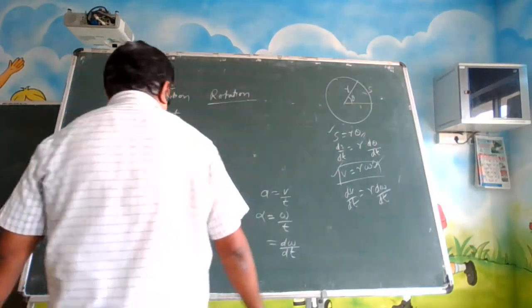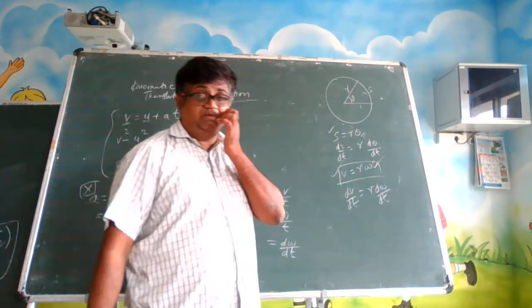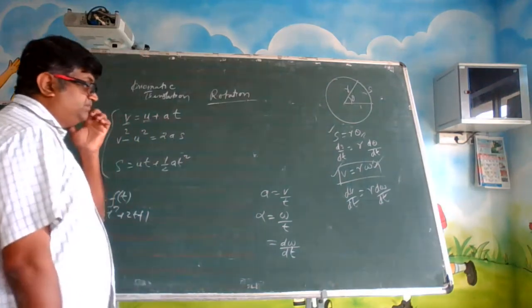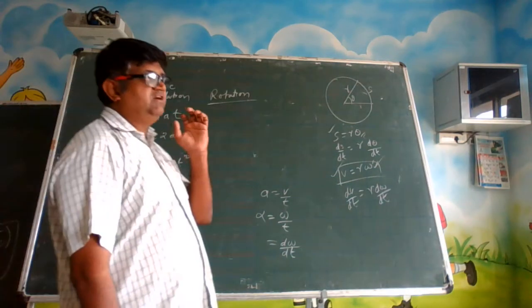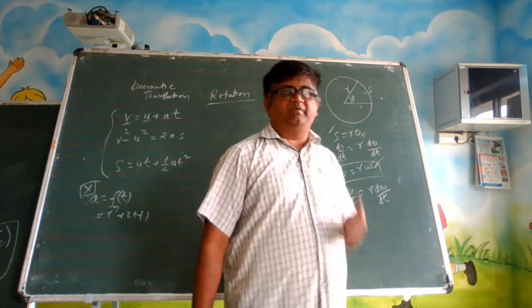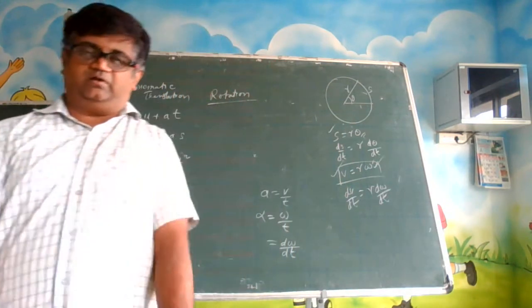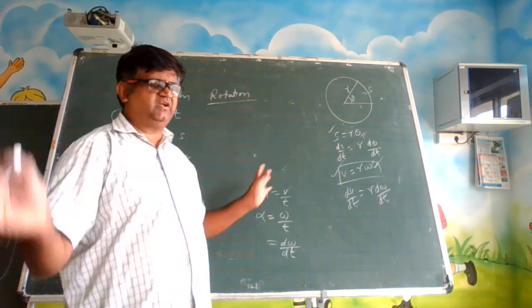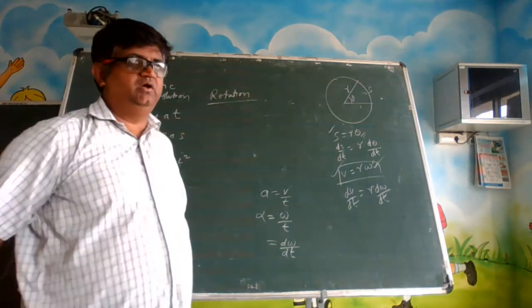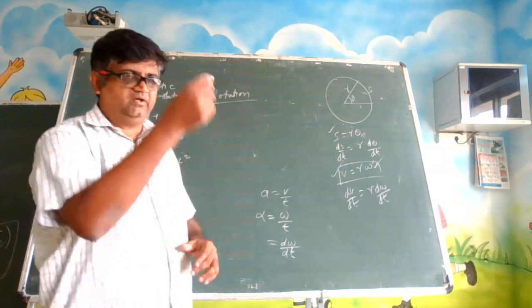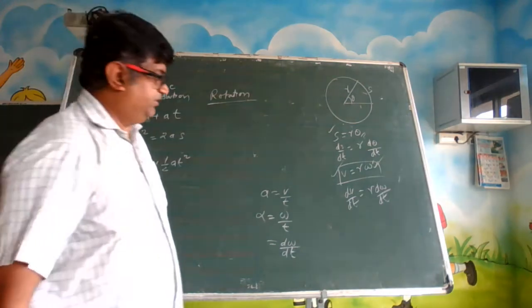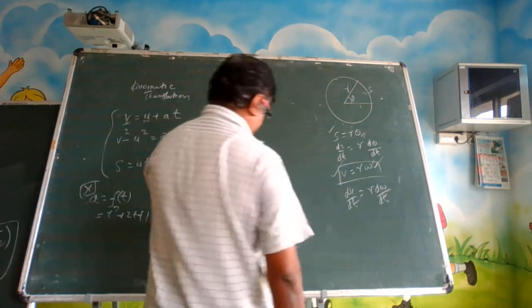In physics many times I have told you that you need to know a little bit of calculus. Wherever time variable functions come into the picture, we will be using calculus. Please keep this point in your mind: when time variable functions come, I have to think calculus, integration, differentiation, to find the unknown parameters. What is dv by dt?